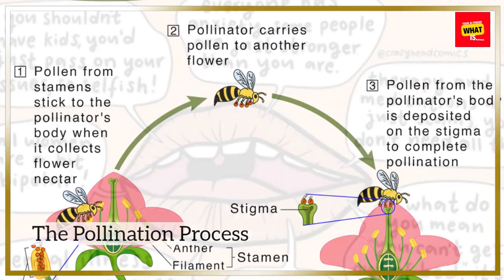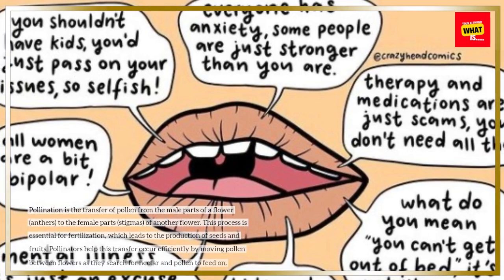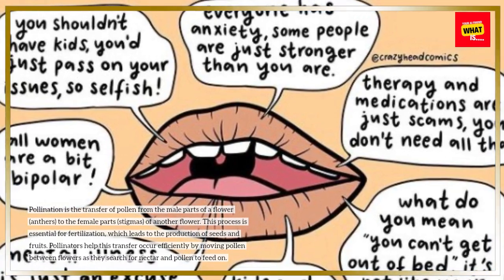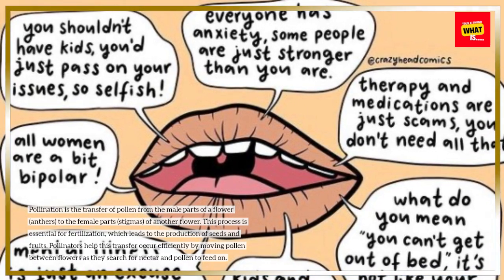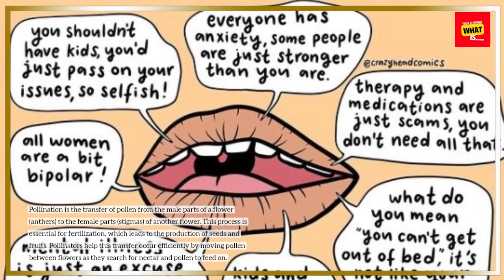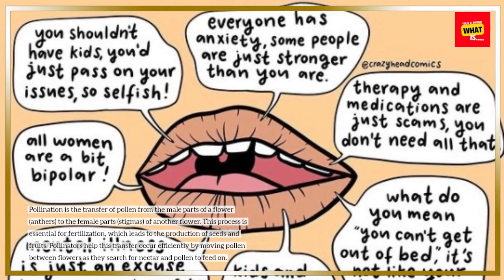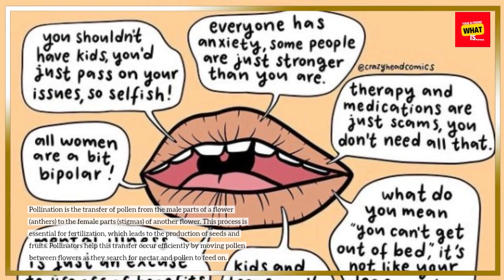The pollination process. Pollination is the transfer of pollen from the male parts of a flower, anthers, to the female parts, stigmas, of another flower. This process is essential for fertilization, which leads to the production of seeds and fruits. Pollinators help this transfer occur efficiently by moving pollen between flowers as they search for nectar and pollen to feed on.